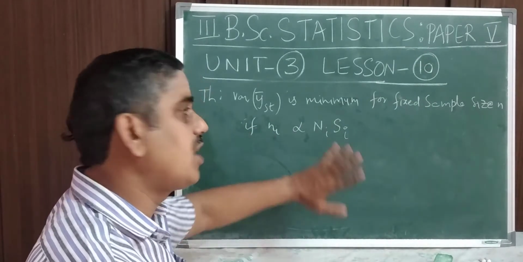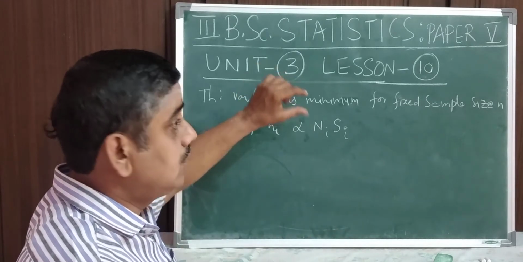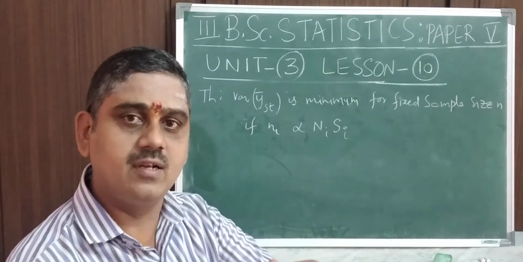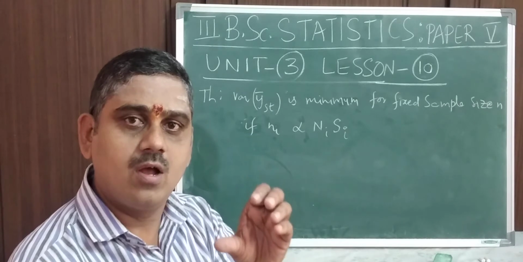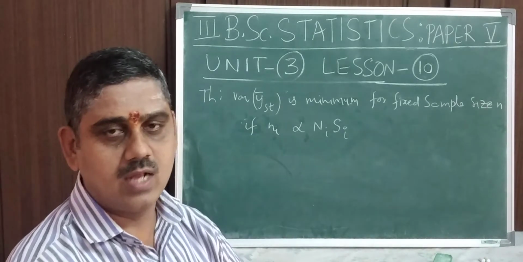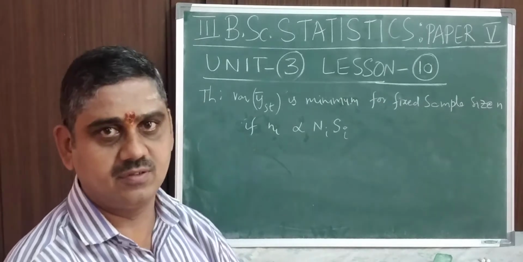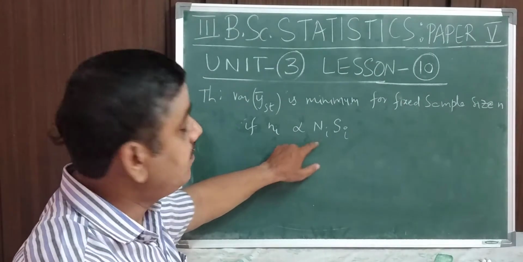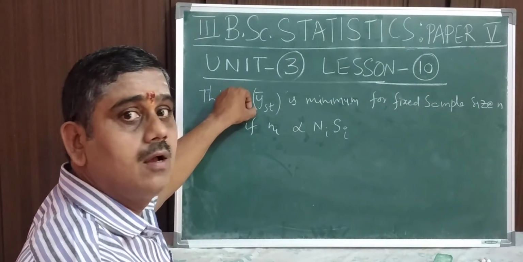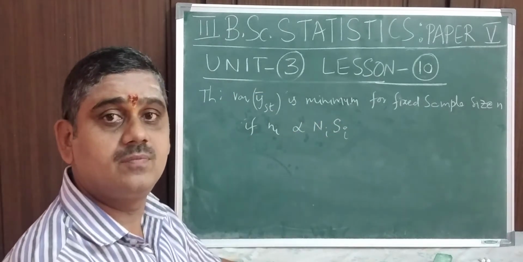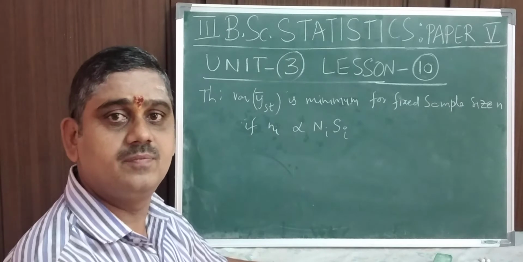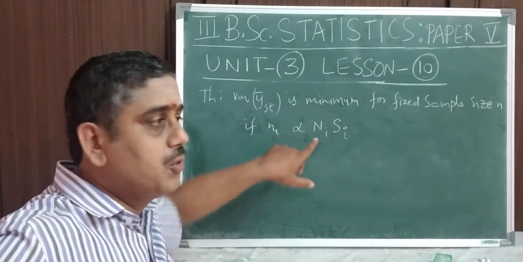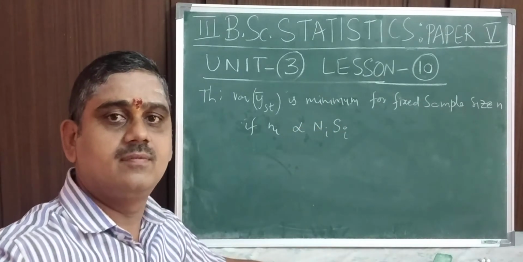If ni is proportional to Ni Si, that is what we are providing now. The rule is provided with some particular formula and some statistical consideration. That is, if ni is proportional to Ni Si, then this rule is going to be applied correctly. If you want to apply the rule, if you do this, then it is enough. That is the meaning of this.